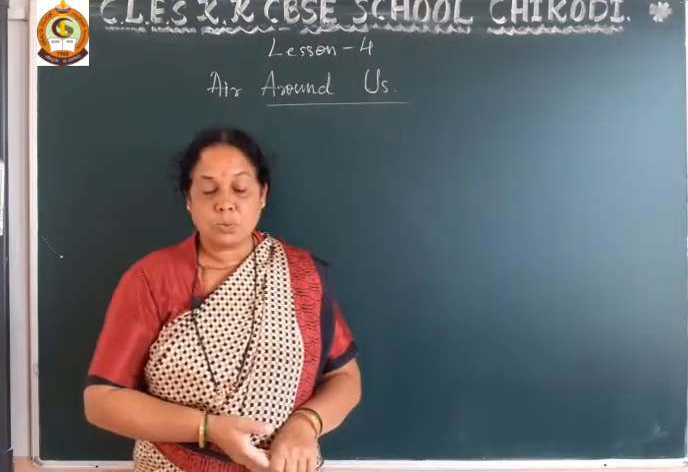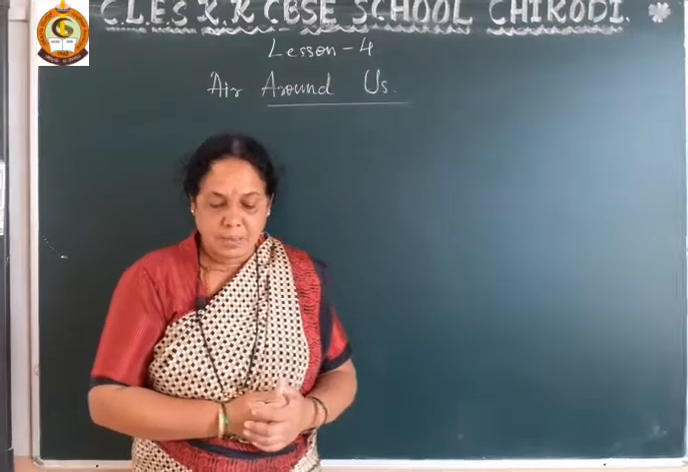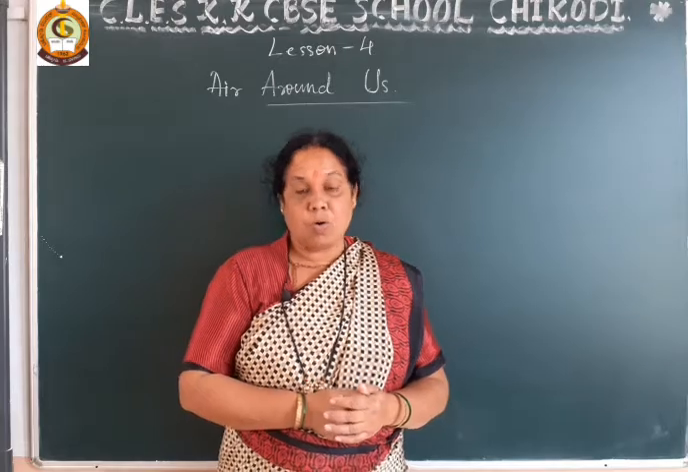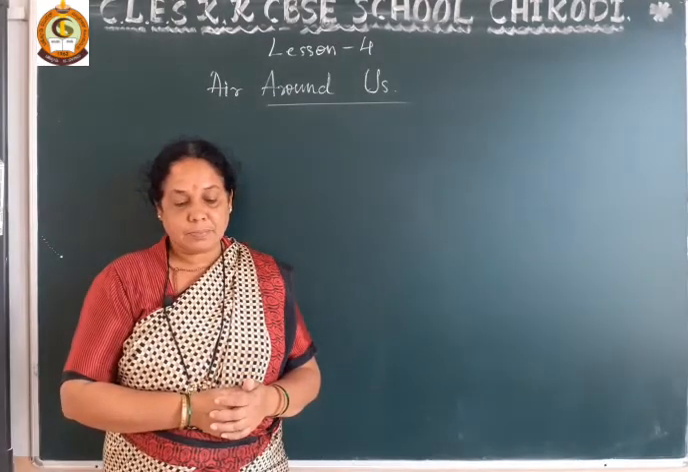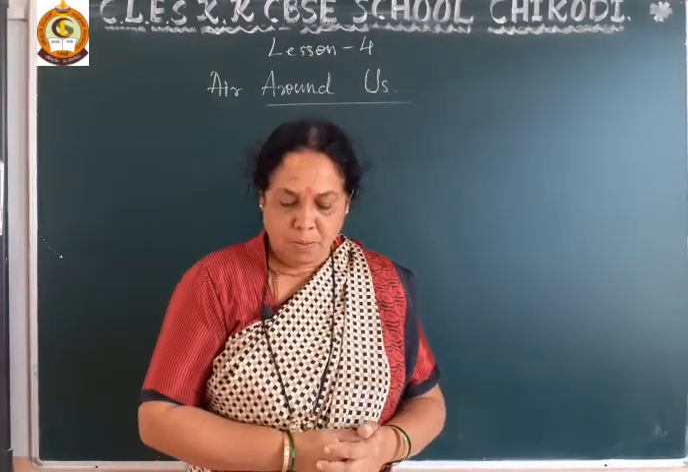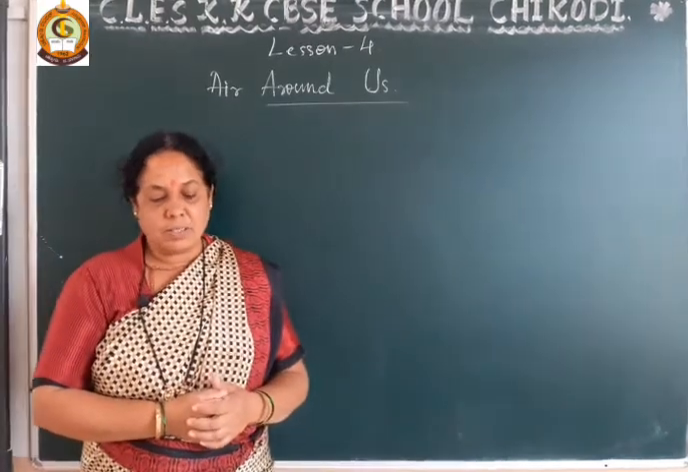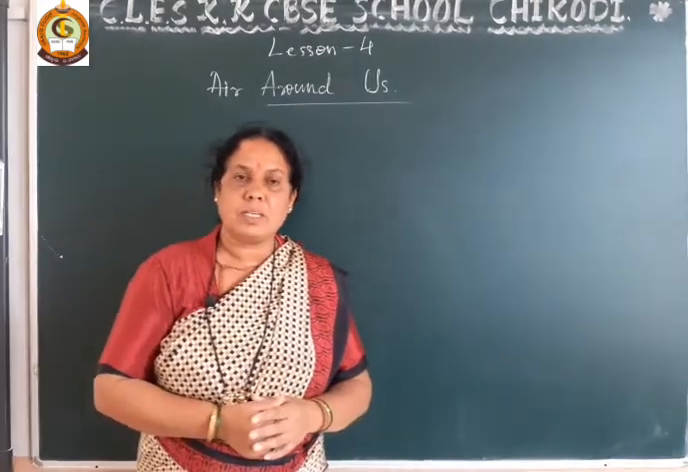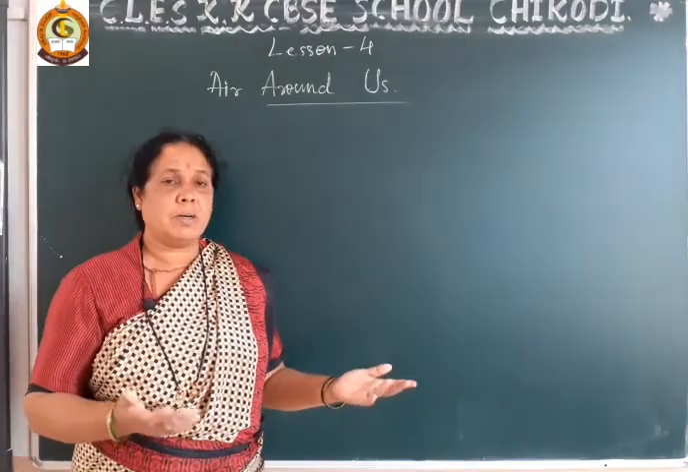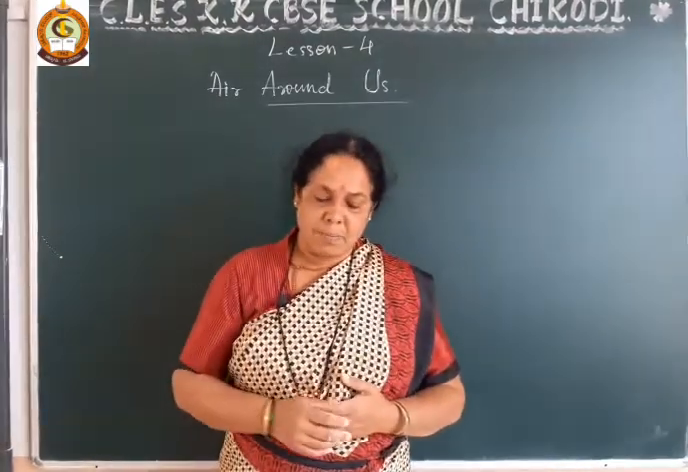The next, second gas is oxygen. How much does it form? It forms about 21% of the atmosphere. All living creatures need oxygen to live. What is the use of oxygen? All living creatures like plants, humans, animals and birds, every living being needs air for breathing.